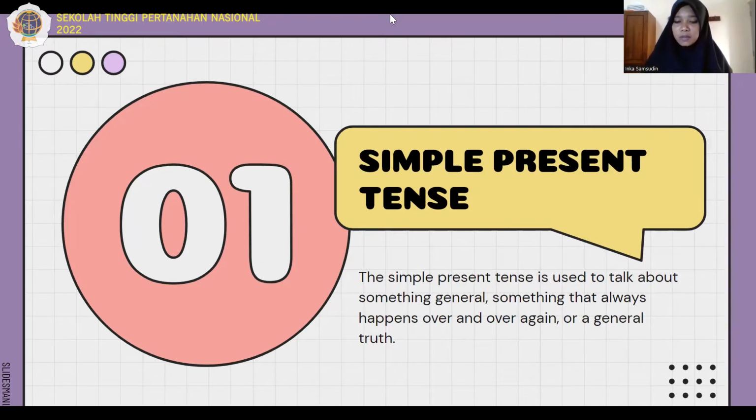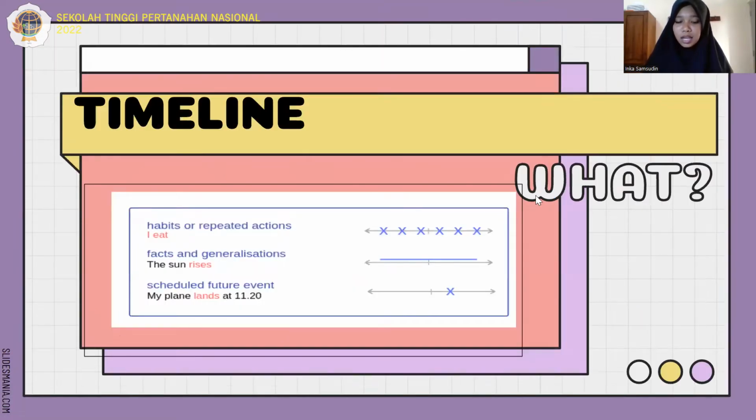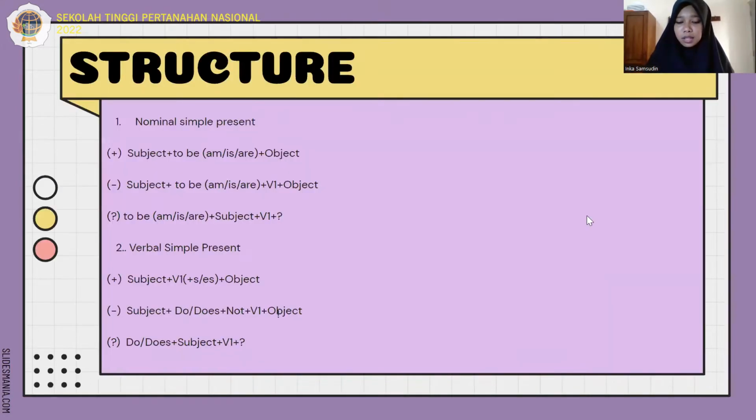So the definition of simple present tense is used to talk about something general, something that always happens over and over again, or a general truth. Next, we go to the timeline of the simple present tense, as you can see on the screen. Next, we go to the structure.